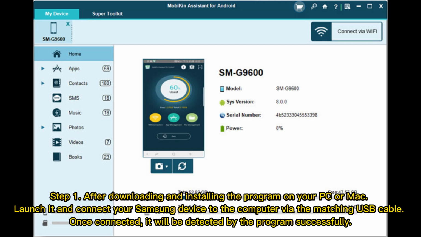Step 1. After downloading and installing the program on your PC or Mac, launch it and connect your Samsung device to the computer via the matching USB cable. Once connected, it will be detected by the program successfully.